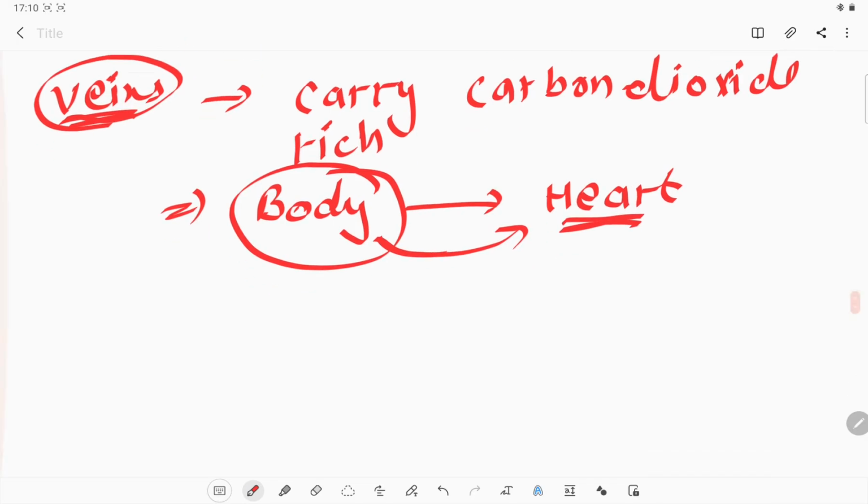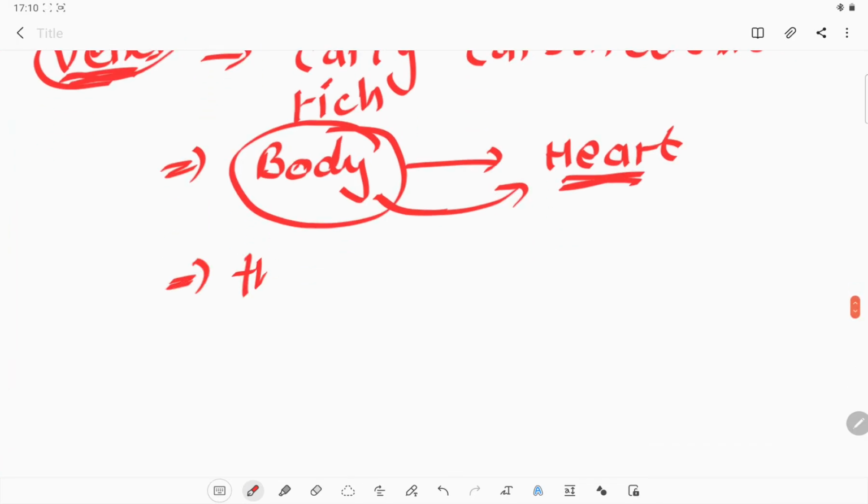Okay, this is the movement, and the walls are quite thin because they do not have very high pressure in veins.